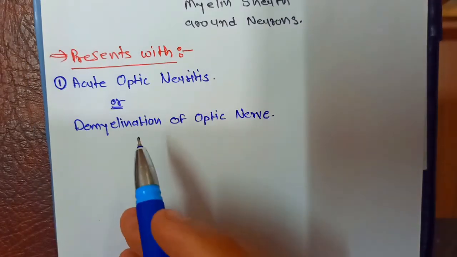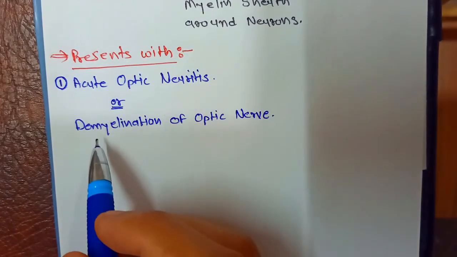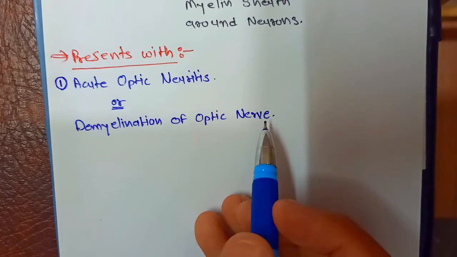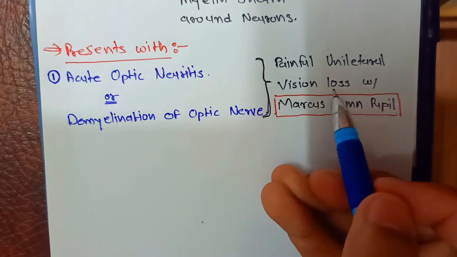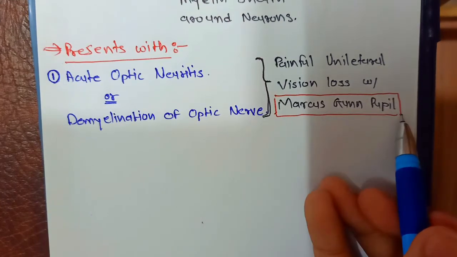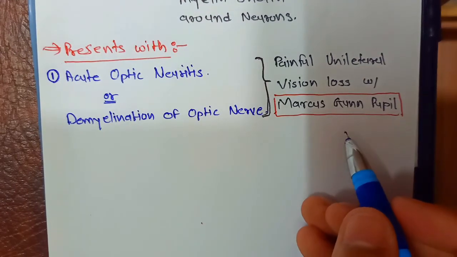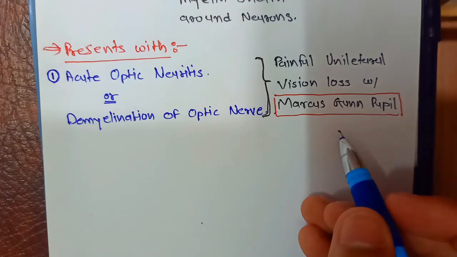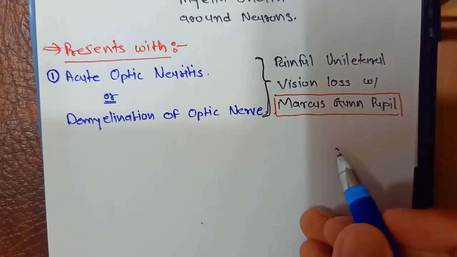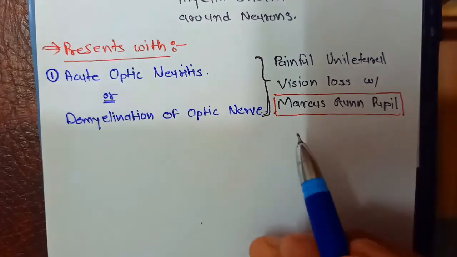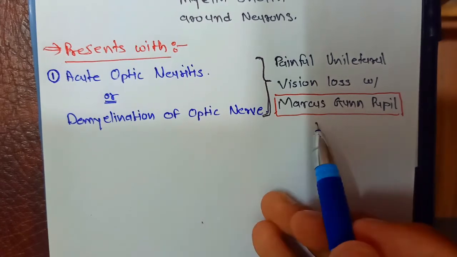First, this disease presents with acute optic neuritis, or demyelination of the optic nerve, in which there is painful unilateral vision loss with a Marcus Gunn pupil. Basically, a Marcus Gunn pupil is when we flash light into the eyes, they should constrict, but in a Marcus Gunn pupil they dilate instead of constricting. So this is a typical symptom that you can see in multiple sclerosis.